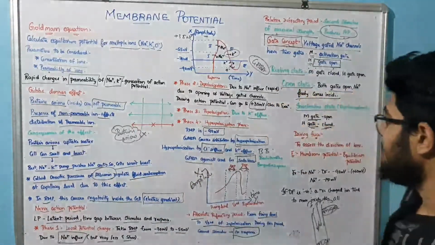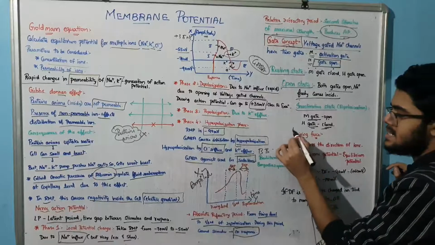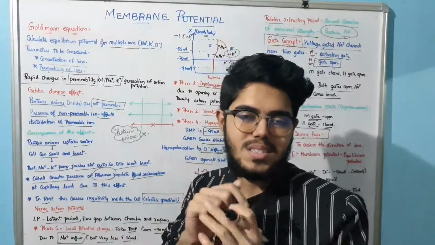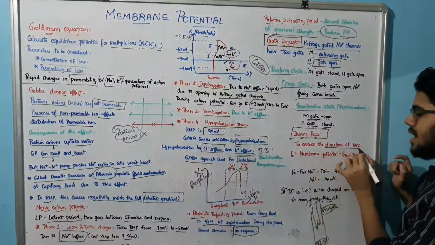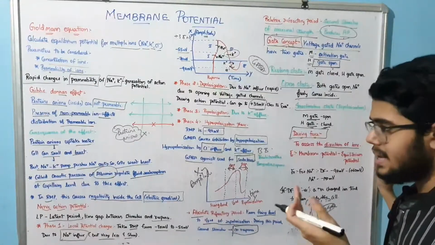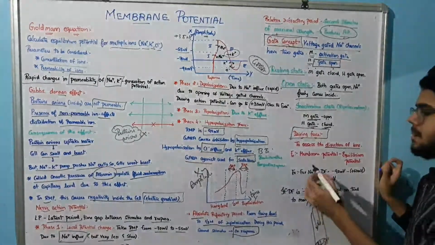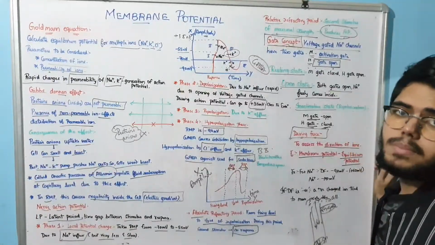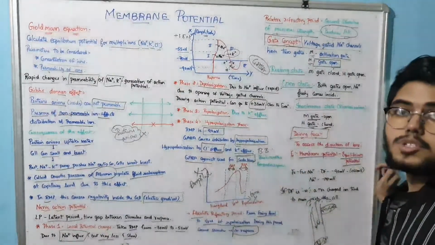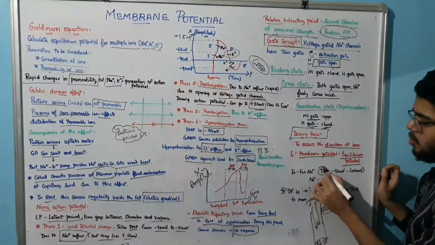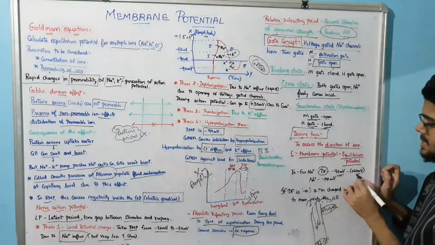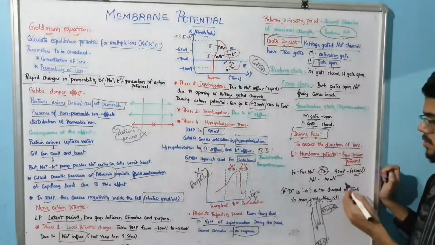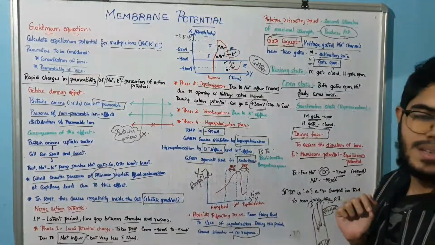Very simple, right? Next very important concept, that is driving force. Driving force assesses the direction of ions. We have a formula here; they may ask you in a question. It is the membrane potential minus the equilibrium potential. The membrane potential they will give. For example, for sodium they are giving minus 90 mV, and plus 60 is the equilibrium potential. When you calculate this, it is minus 150 mV.